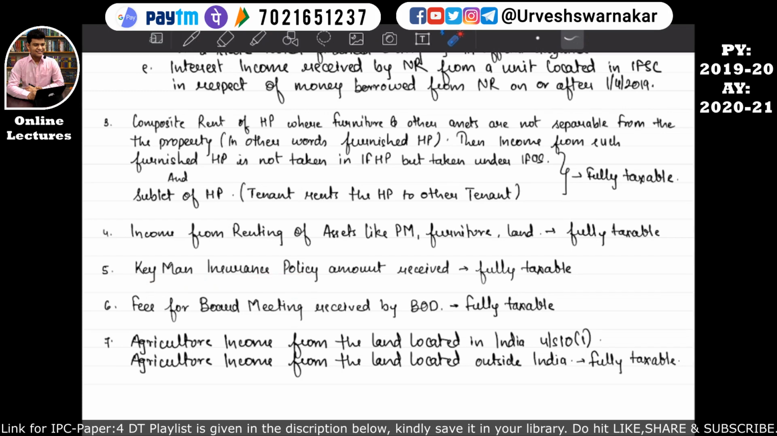So whatever amount has been received by the business houses from this insurance policy will be fully taxable under the head income from other sources. That is what is given under point number 5. I hope this is quite clear to you all.